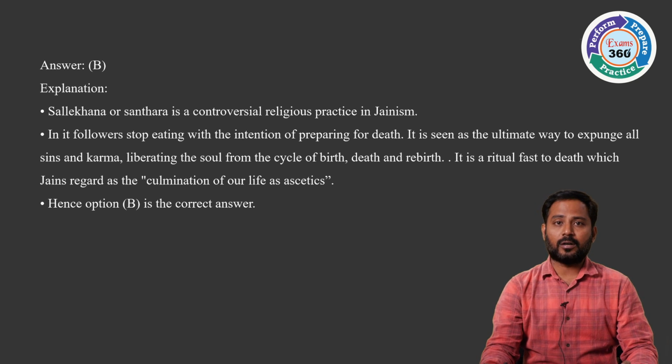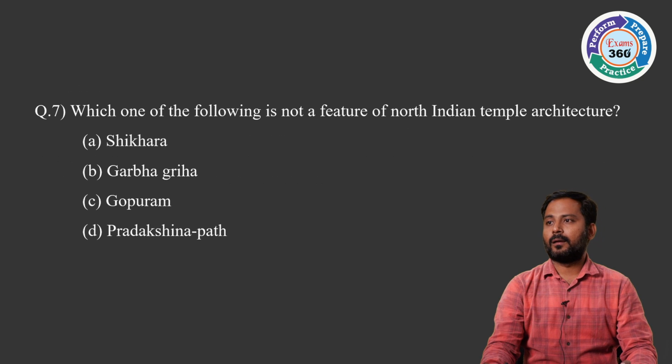Which is very, very important for your exams. And the seventh question is, which one of the following is not a feature of North Indian temple architecture? We have two types of temple architecture. One is North Indian temple architecture. The second one is South Indian temple architecture. North Indian is called Nagara style or Shikara style. South Indian one is called Dravidian style.